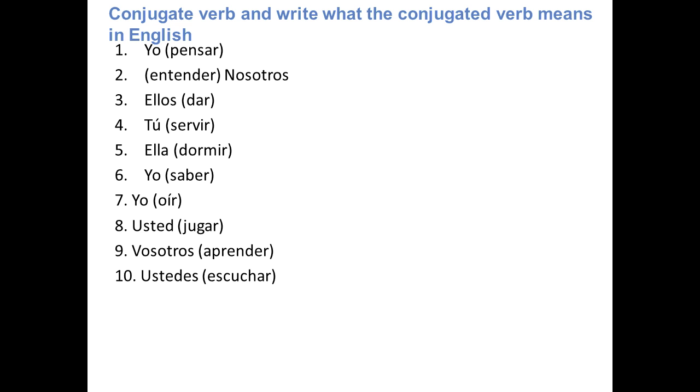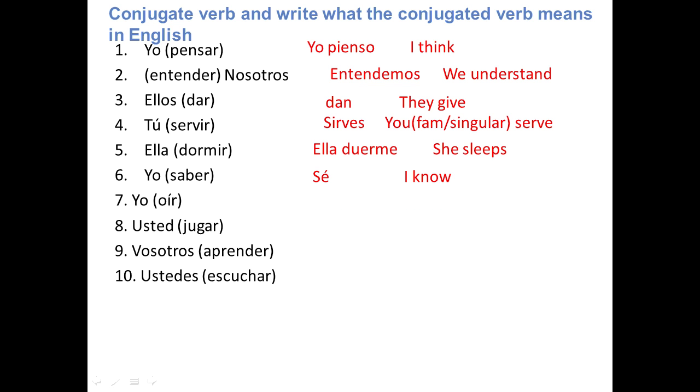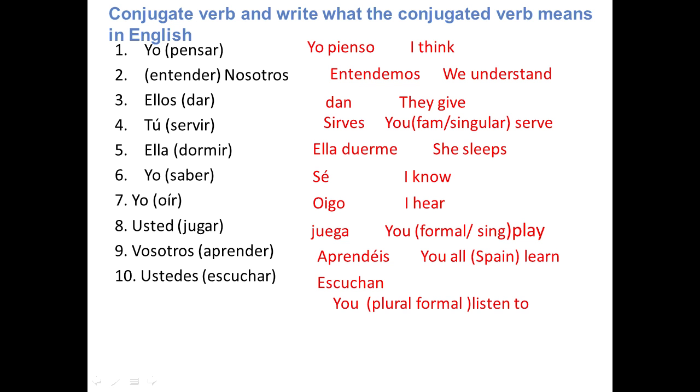You have to write this down. This is a homework assignment that I am going to check, so you need to make sure you write this down on a sheet of paper to show me tomorrow in class. Okay, here are the answers. Okay, pay special attention to the use.